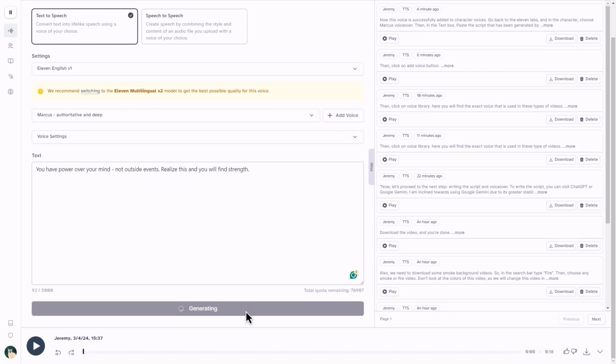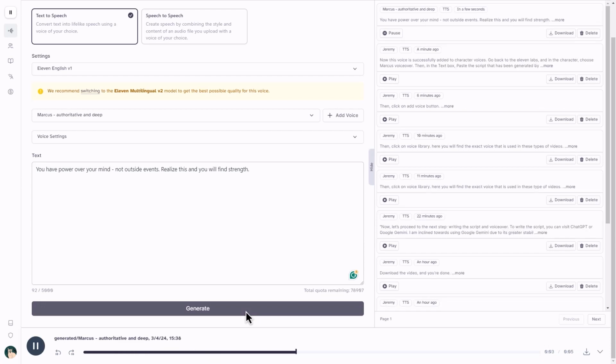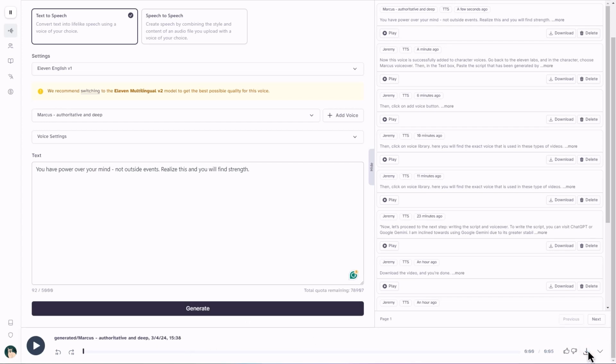ElevenLabs have successfully changed our script into a voiceover. You have power over your mind, not outside events. Realize this and you will find strength. Click on the Download button to download it.